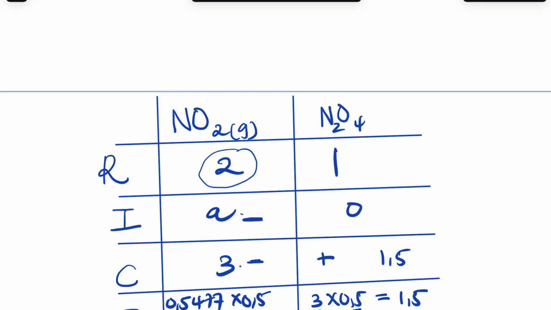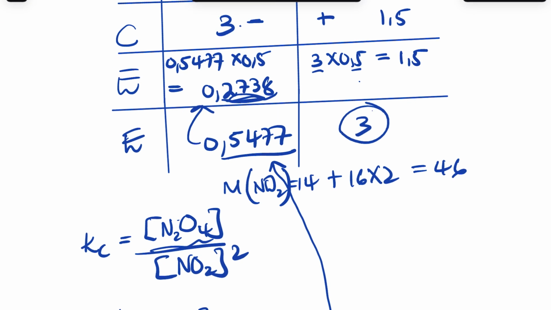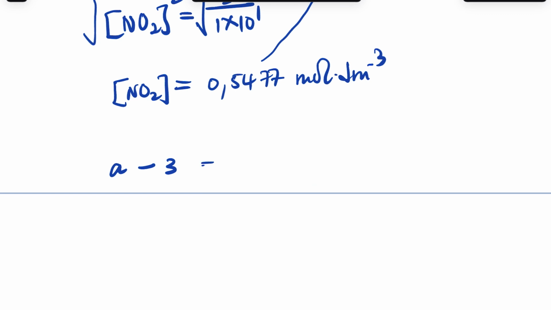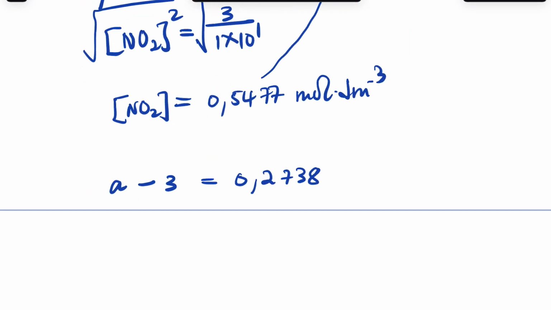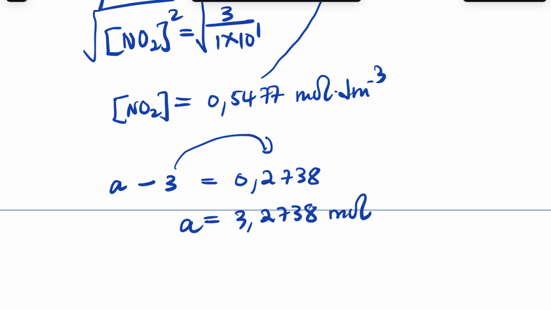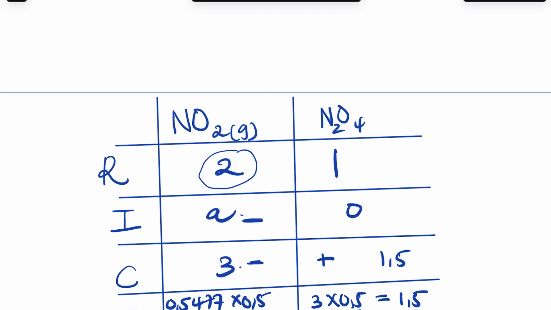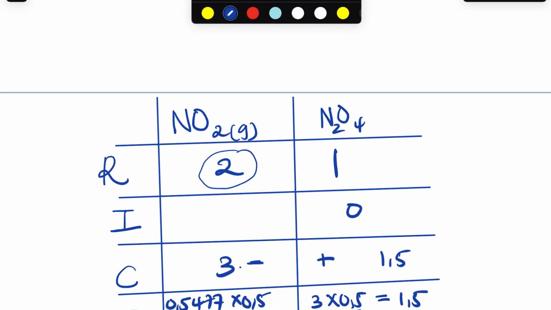A, the initial, minus used to give us what is remaining, which is 0.2738, right? And then you take the 3 to that side, your A is going to be 3.2738, right? That's in what? That's in moles, right? These are the moles here.